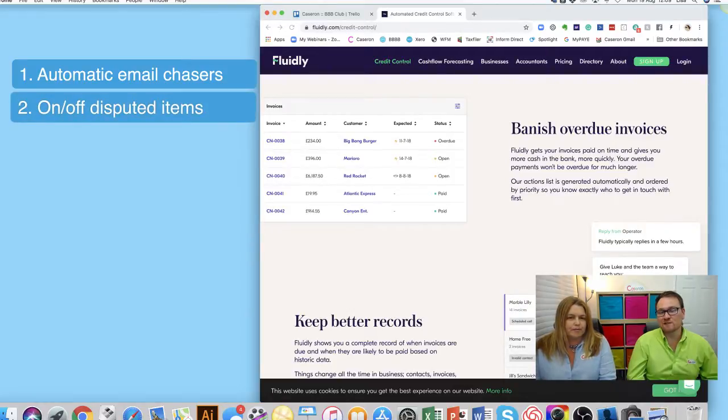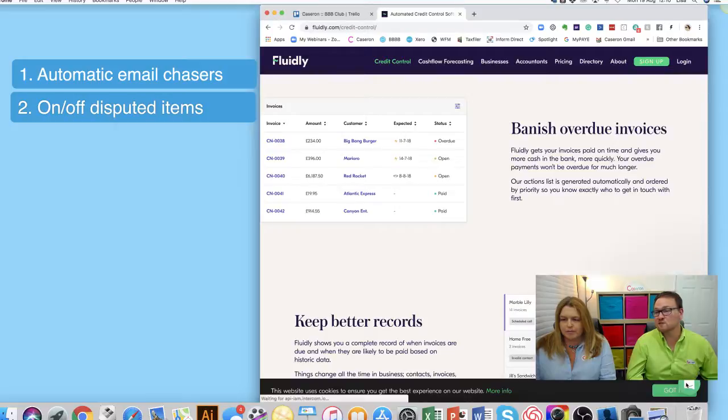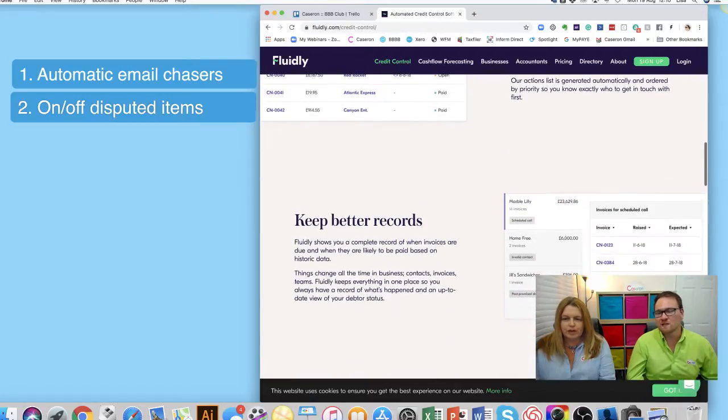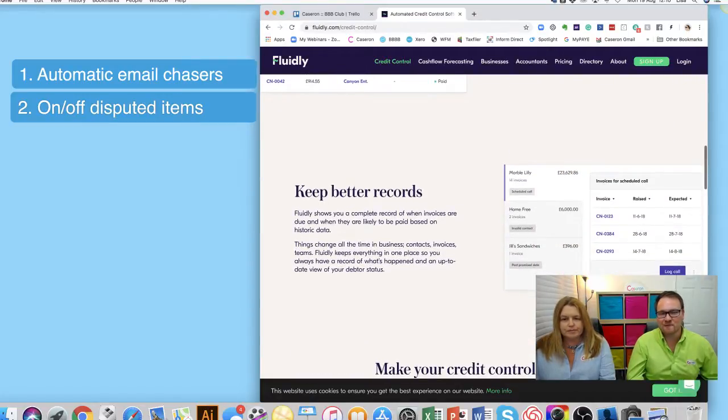And on the topic, if you get issues with any of your clients, you can also switch these disputed items on and off. If you have any clients who are causing you a great deal of hassle and Fluidly is emailing them and they say, we've got issues with this, you can just switch it off temporarily until you resolve the disputes in question. So you don't get any of these annoying chasers going out to a client who's causing you hassle anyway, which just irritates them further. It's a really useful feature, and hopefully it's something you never need to use, but you never know. It does happen, but it's handy to have the option there to switch it off if you do need to.